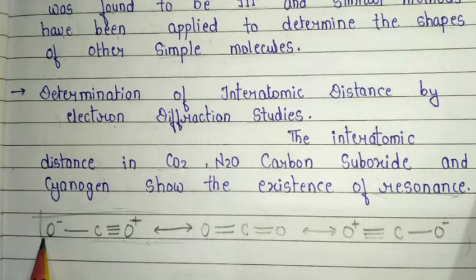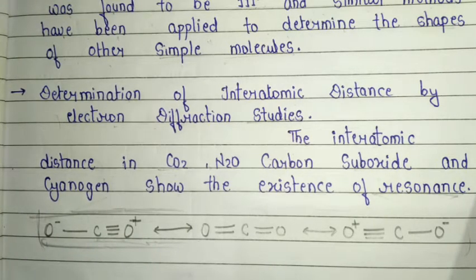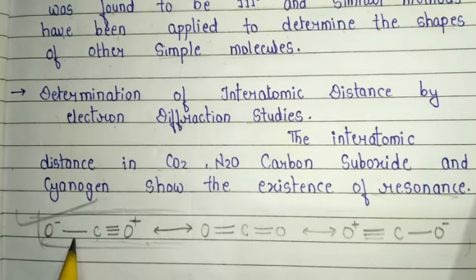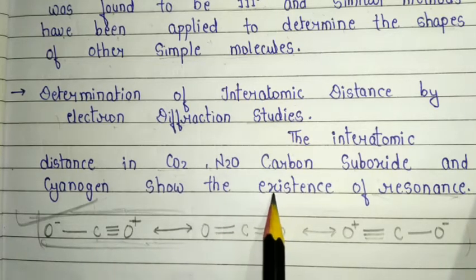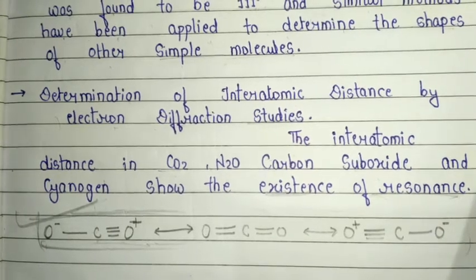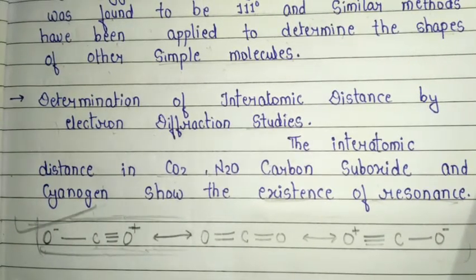It is shown by carbon dioxide, CO2, where O=C=O resonates with O≡C-O+, and this is the existence of resonance in carbon dioxide. It is also a very important application of electron diffraction that we get evidence of resonance in these compounds, like the interatomic distances in carbon dioxide and others. So the interatomic distance shows the existence of resonance. These are the very important applications, and this is the complete discussion about electron diffraction.